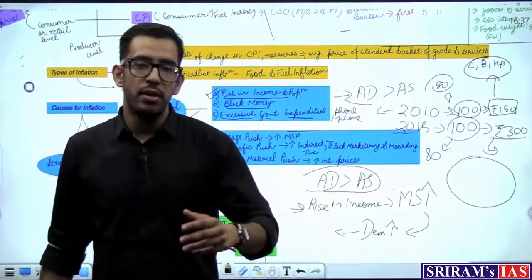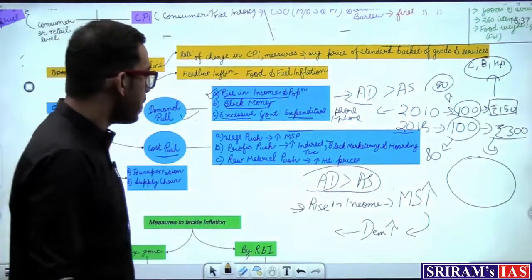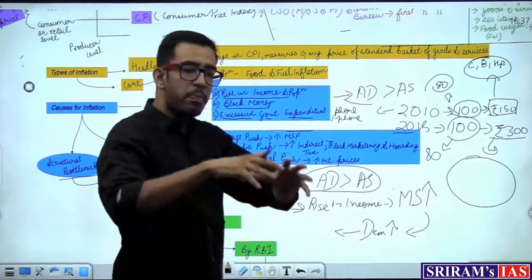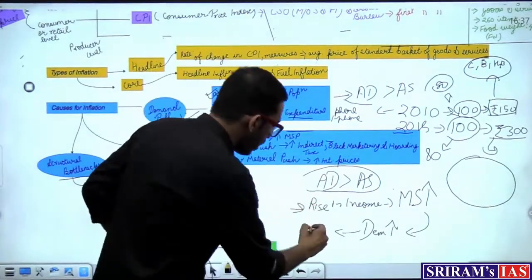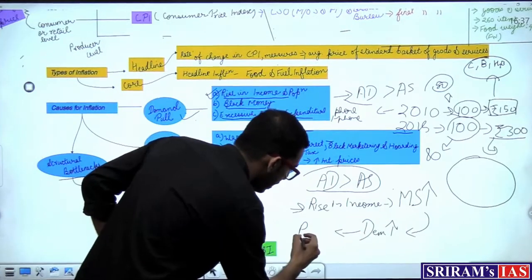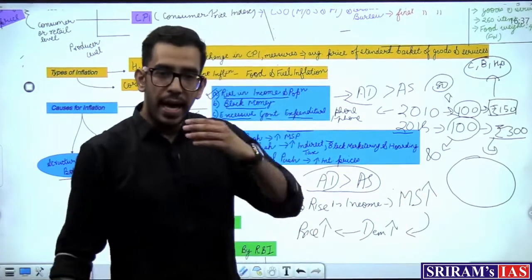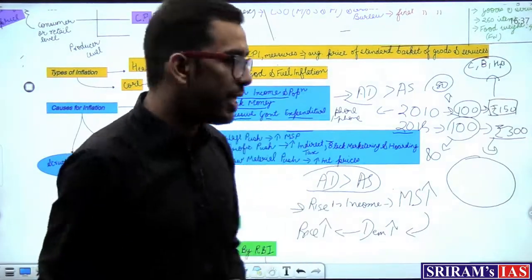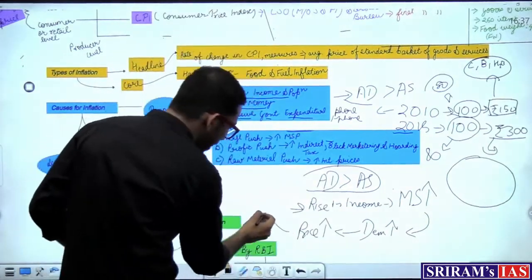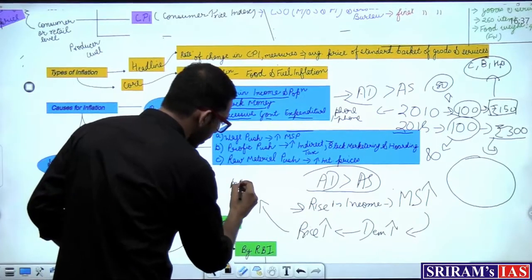So what is the end result? When more and more people are demanding a particular commodity, from the producer's point of view, what will happen? When there is higher demand, the price of the commodity would increase. And as the price of the particular commodity increases, it leads to inflation in the economy.